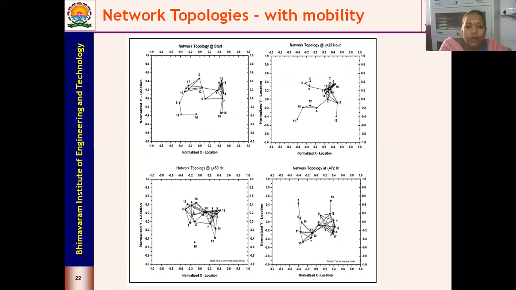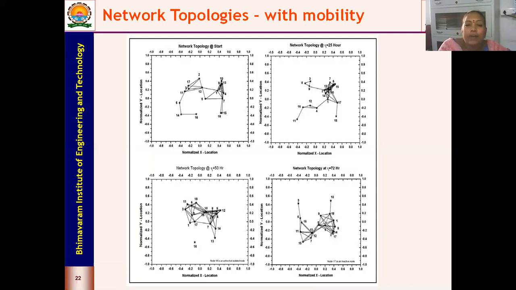So since all nodes are operational, and I see that all the nodes are getting connected, and the network has been established. And when your network reaches about the 25th hour, you can see the change in topologies. That means the nodes are moving out.